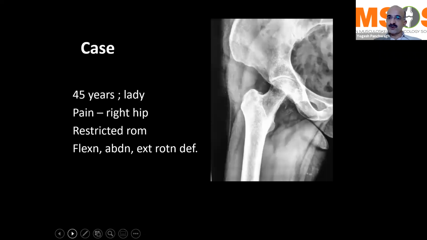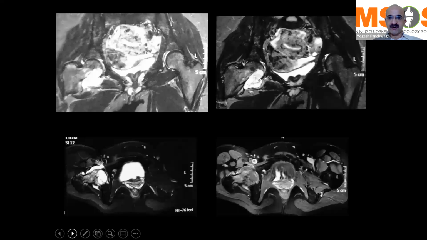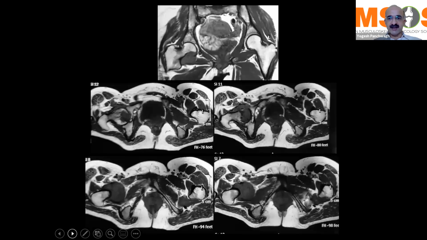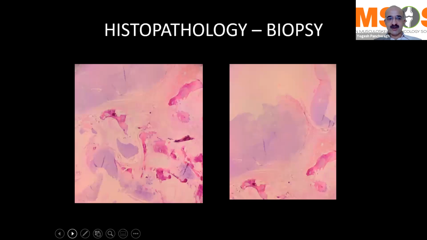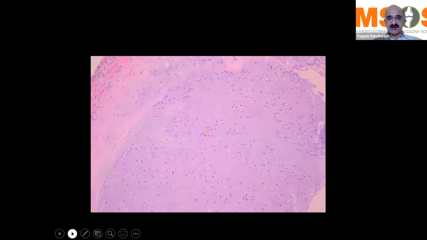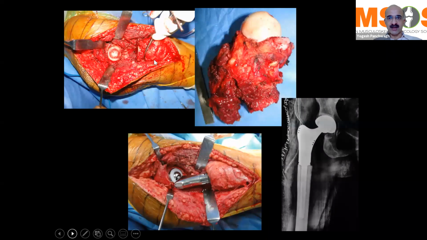A case of proximal femur chondrosarcoma, where we have taken out the entire proximal femur, resected it out completely, and then reconstructed using a mega prosthesis. This is how it will look. So here you can see that we have done an intra-articular resection for an intra-articular disease with a good soft tissue cover over there, and a reconstruction using a mega prosthesis, and the patient does well at long-term follow-up as well.